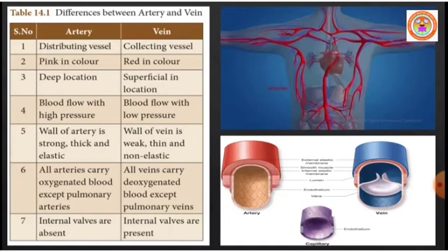Let us come across the differences between artery and vein. It is very important to understand how an artery differs from a vein. Generally, arteries are called distributing vessels because they distribute blood from the heart to various parts of the body. Veins are collecting vessels. Veins collect deoxygenated or impure blood from different parts of the body and take it to the heart.